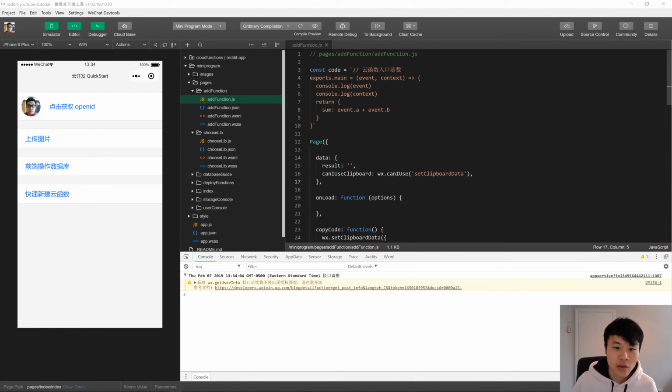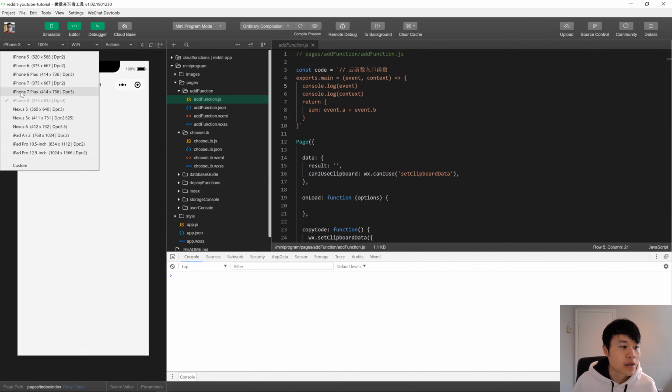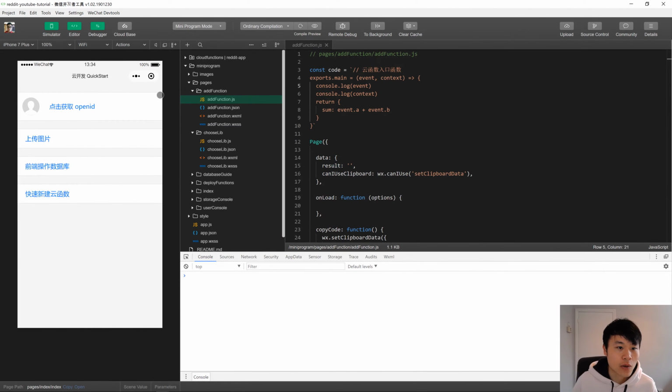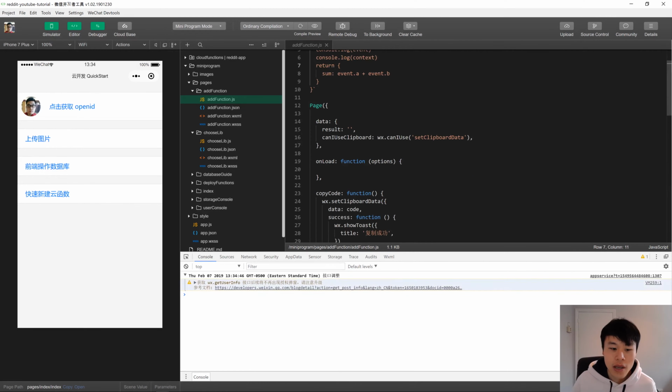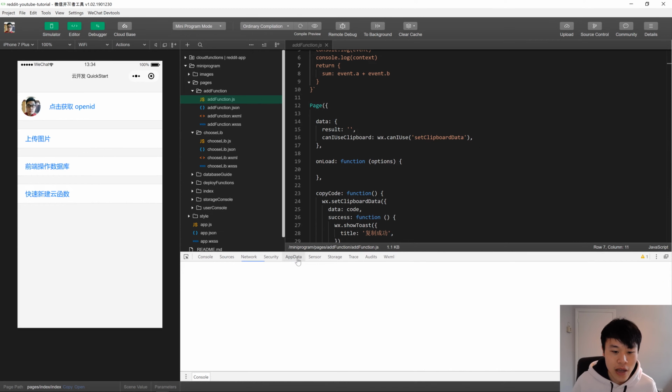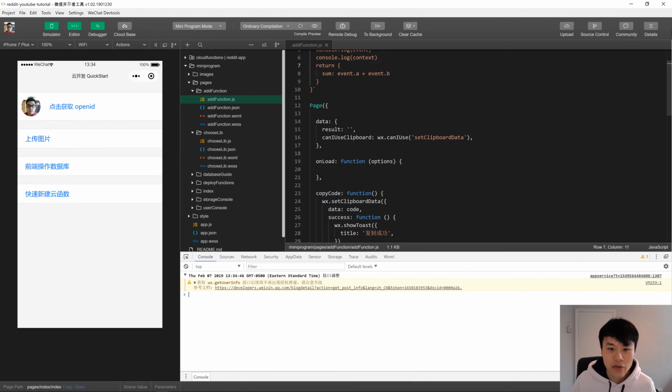This is how the IDE will look. Over here is the simulator, and you can change it between different phones. Very convenient and very fast as well. It has hot reloading. This is the project, your project files. One thing that is a little bit annoying is that there's not really a fast way to switch between files, and you also can't do multi-tab. So unfortunately, you'll be seeing me clicking through a lot, but I mean, that's not a huge deal. This is your code, and this is your debugger. Unfortunately, there is no breakpoint here, but you can inspect some app variables, and also the console, which you'll be using a lot since you don't have breakpoints.